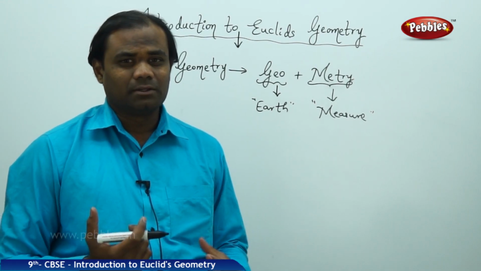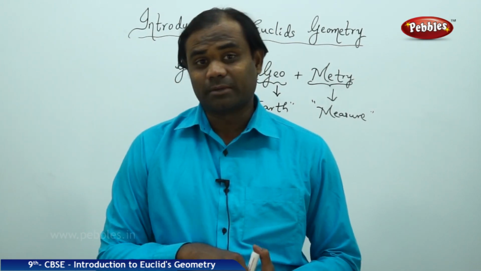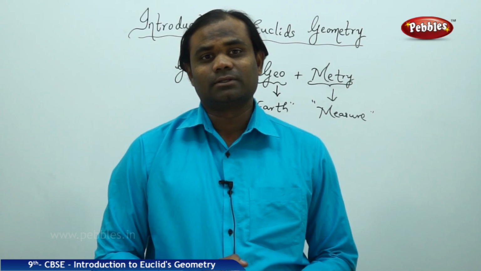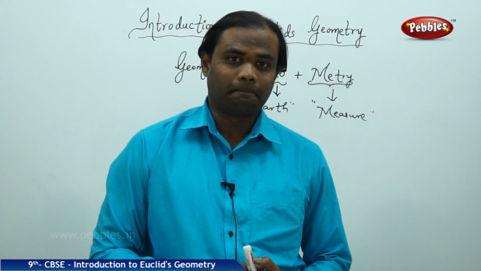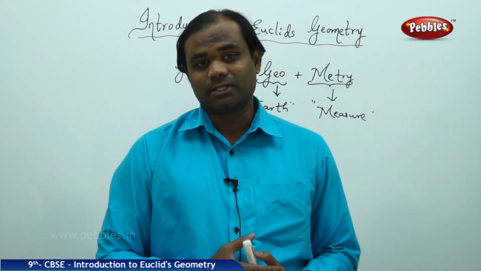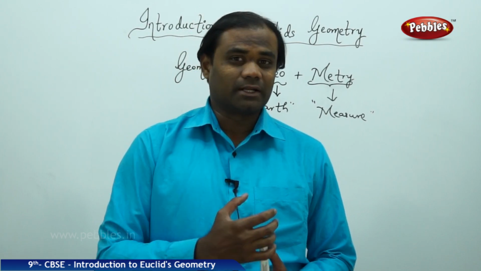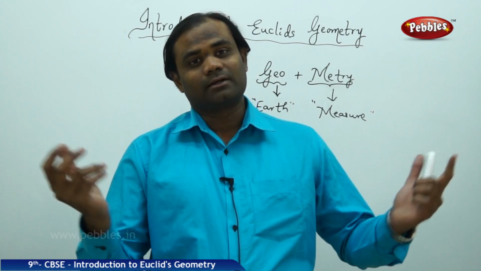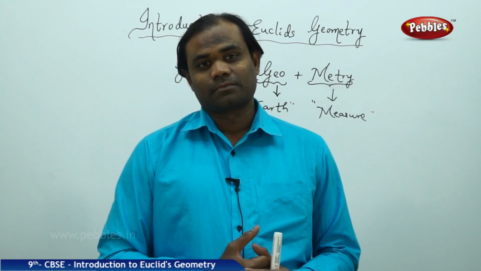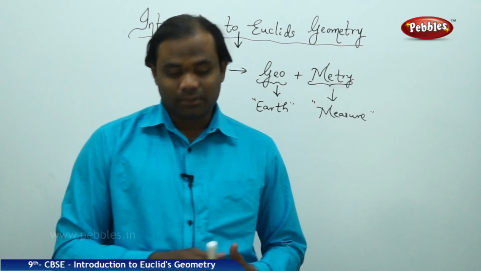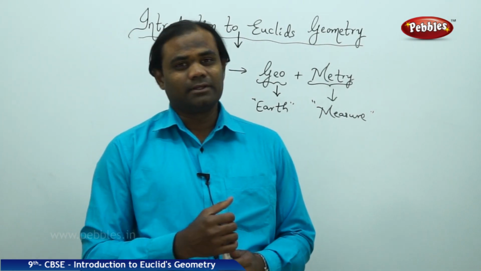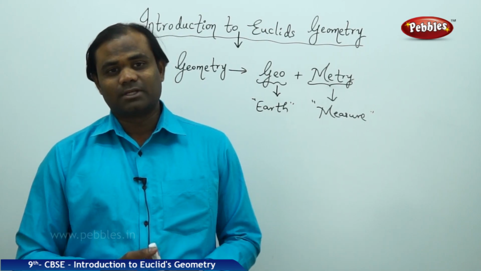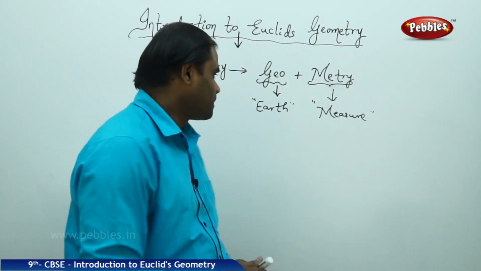But why did the mathematicians during those times give importance to measuring the earth? That is the biggest question here. In order to understand the reason behind it, let's take the history back into existence. During those times, many Greeks had different plots or farms which the farmers had divided.